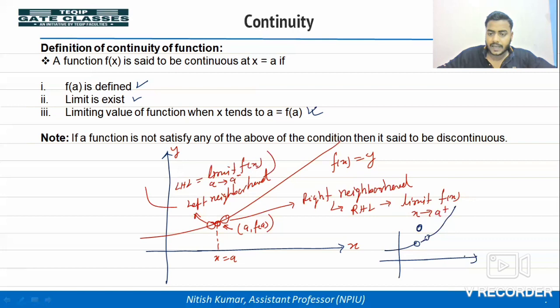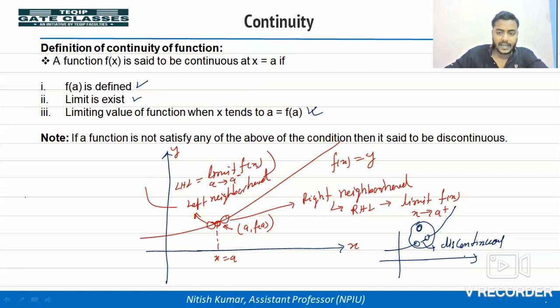So you can see there is a gap, and gap means discontinuous. Okay, so this gap should not be created here. That is only possible when the left hand limiting value of a function and the right hand limiting value of a function should be equal to the functional value at x is equal to a.